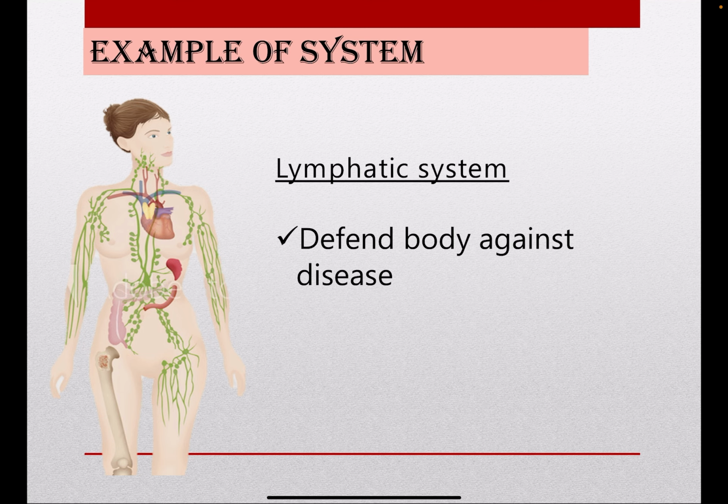Okay, because in the lymphatic system we have a lymph node. Okay, the lymph nodes will produce a lymphocyte. Lymphocyte ni adalah sejenis white blood cell, sel darah putih yang akan produce antibodies. Okay, the antibody will fight against pathogen yang menyebabkan penyakit. Okay, dia akan fight pathogen. Pathogen tu adalah sejenis microorganism yang akan masuk ke dalam badan kita, dia akan merebak, dia akan menyebabkan disease.